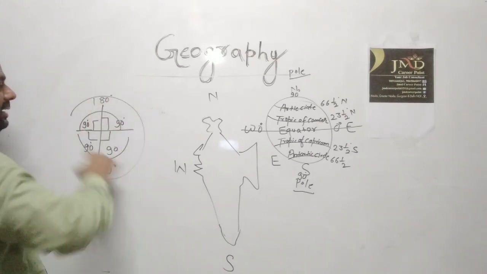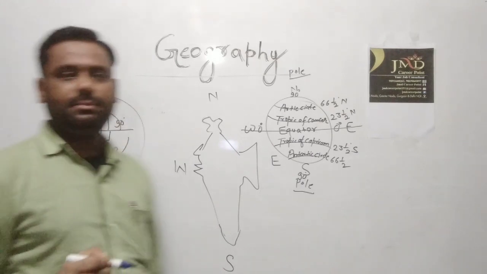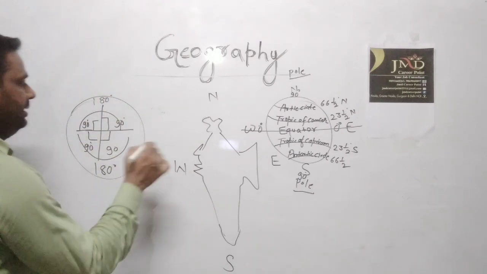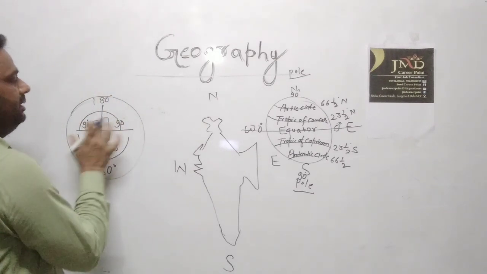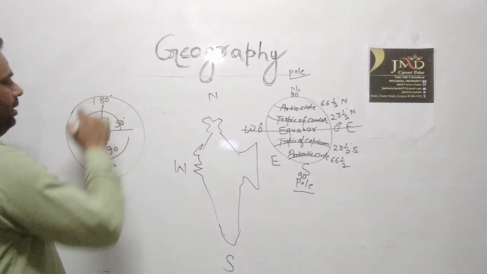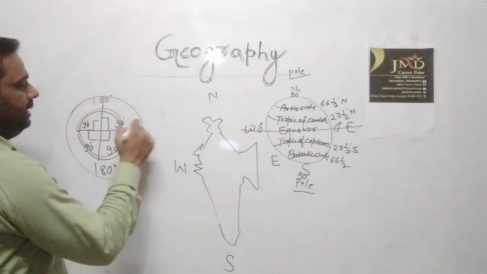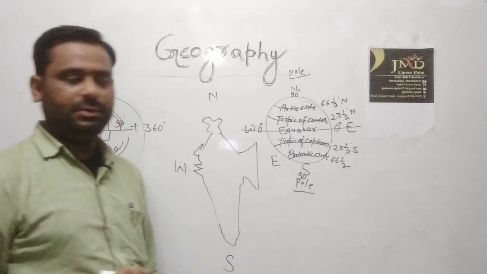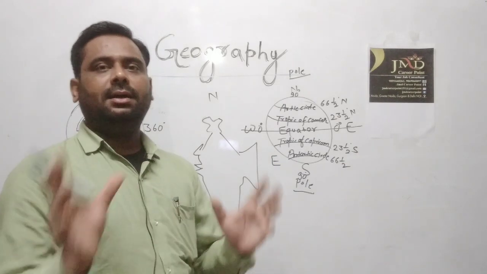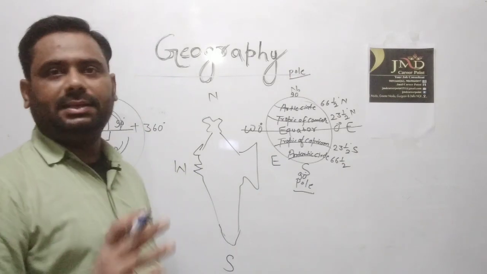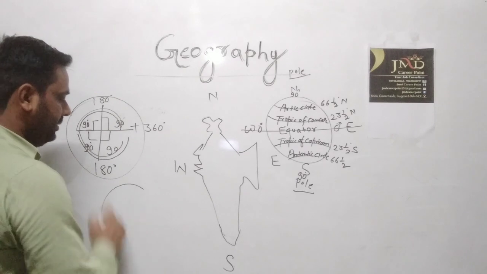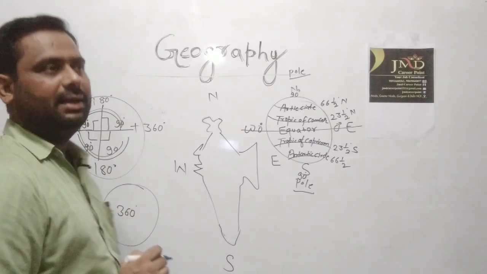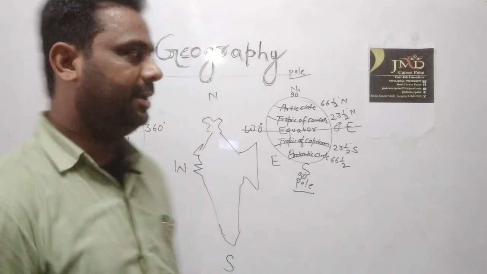And a complete circle makes 360 degrees. If we add 90, 90, 90, 90, or the semicircles 180 and 180, it will be 360 degrees. So a circle makes 360 degrees.